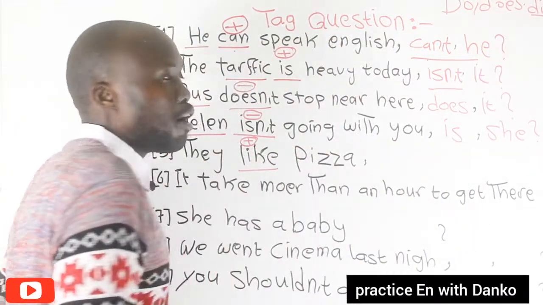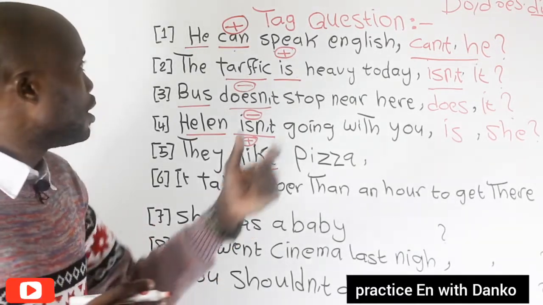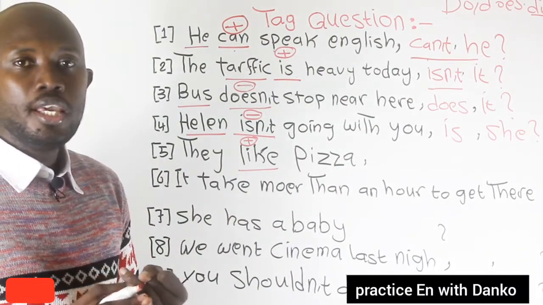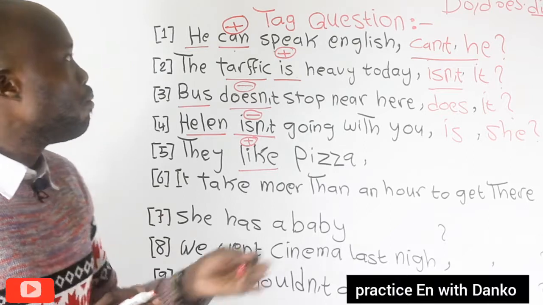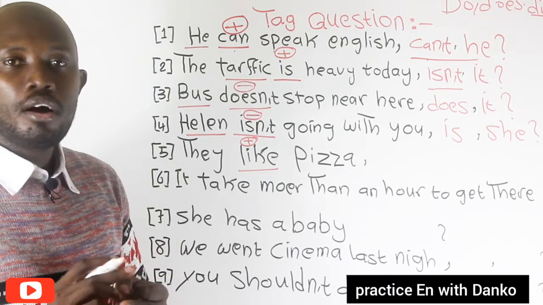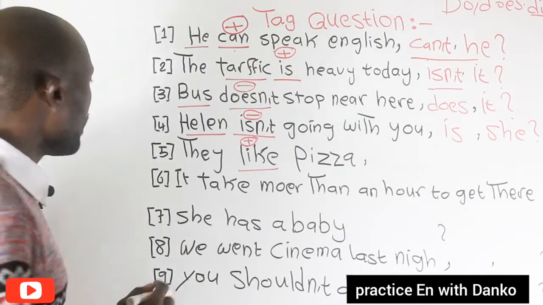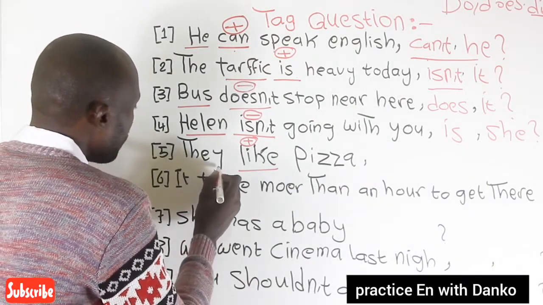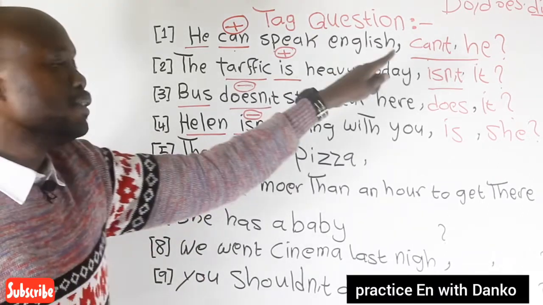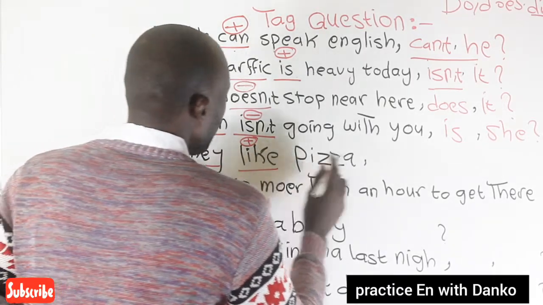Did, past of do, does. As you remember, when we talk about this auxiliary verb, he, she, it work with does, and you, we, they, I work with do. Okay? So here in the sentence, we have the pronoun they. So we need to use do. So the sentence becomes: They like pizza.